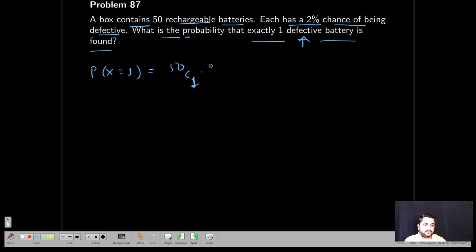So your p will be 0.02, whatever they are given. Please be careful about these three terms: this value, what they are given, and what they are asking. Then q will be 0.98. This will be 1, and 49. So this comes out to be 0.3707.